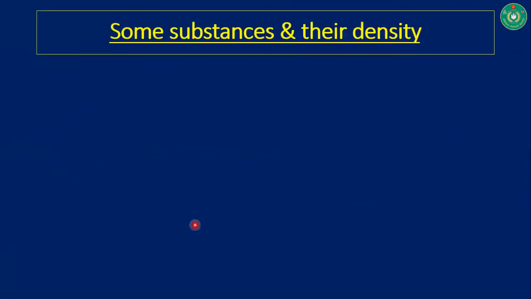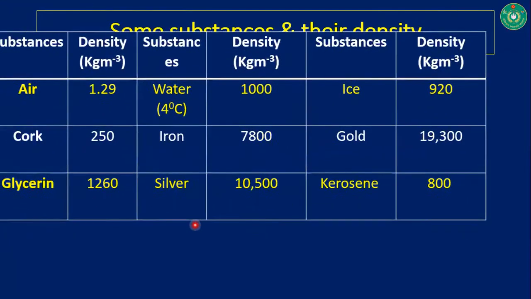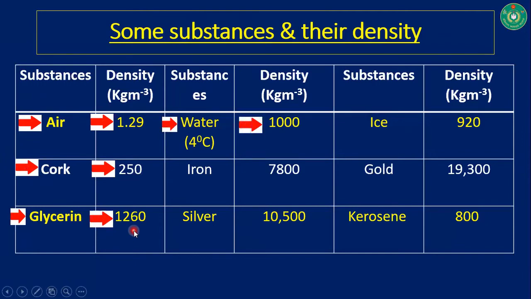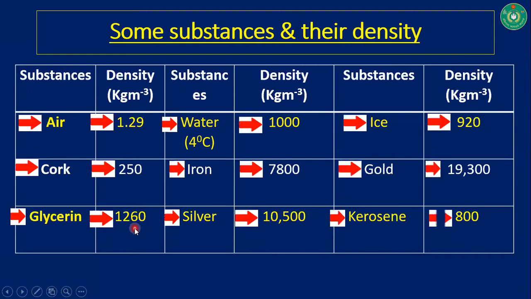Some substances and their related density. Have a closer look at this chart. Here is air and its corresponding density, considered in kg per meter cube unit. Then this is cork, glycerin, water, iron, silver, ice, coal, kerosene. So boys, it is very, very important to remember the density of kerosene and the density of water.